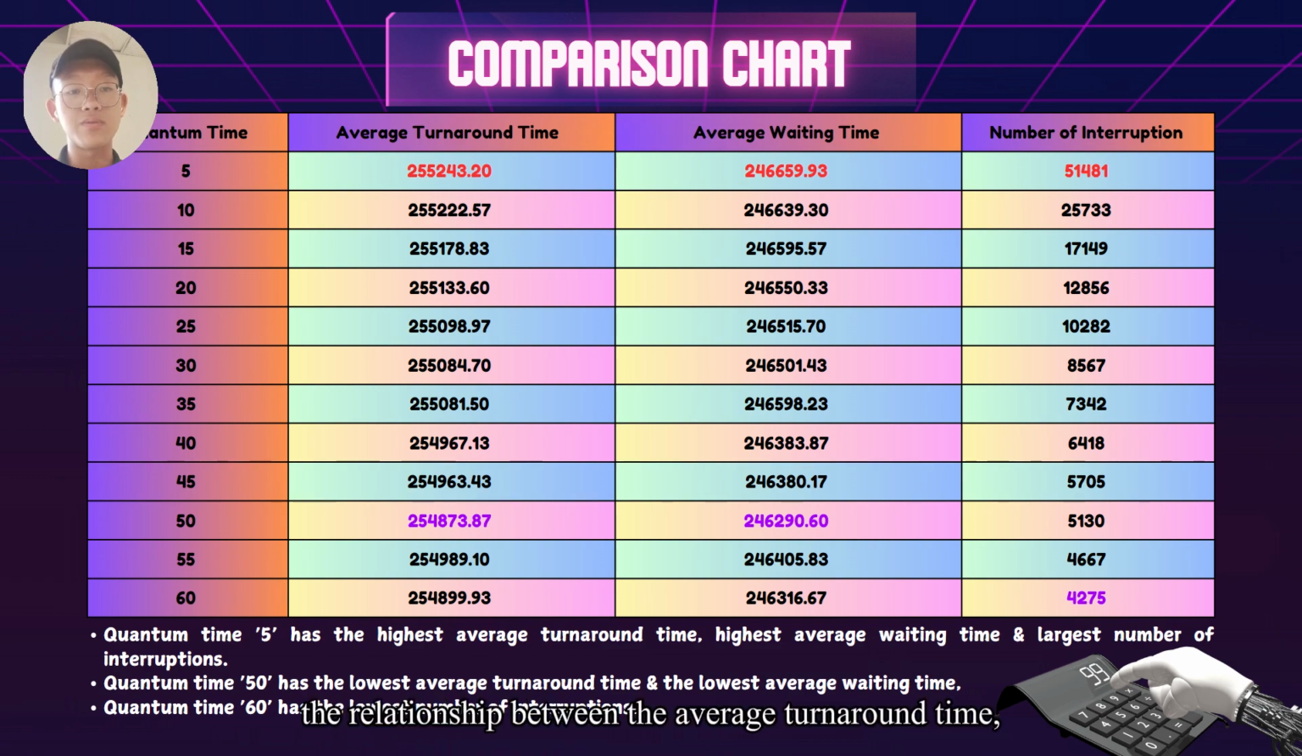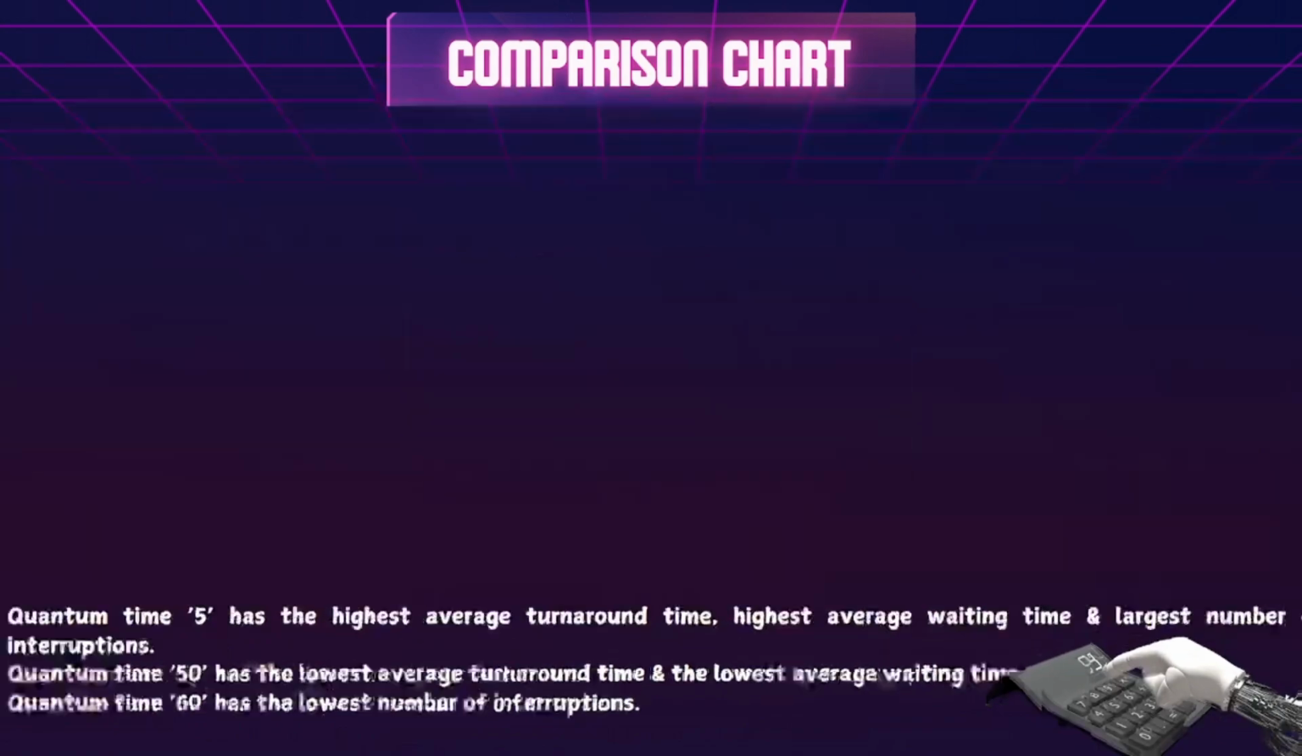The relationship between the average turnaround time, average waiting time, number of interruptions, and quantum time is inversely proportional, which means the increase of quantum time will make the average turnaround time and average waiting time decrease until the suitable quantum time for the chosen job, but number of interruptions will continuously decrease.